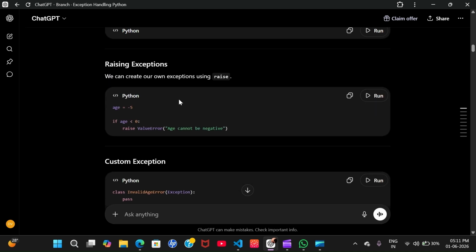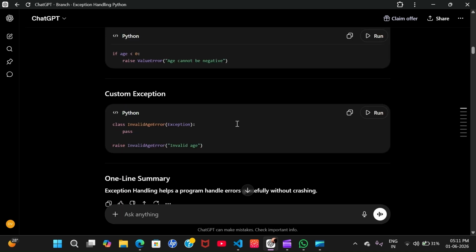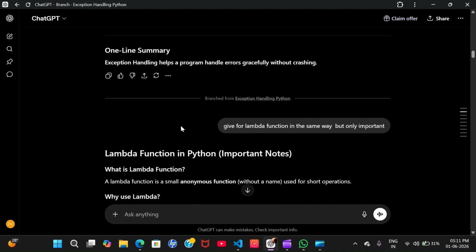Raising exceptions. In this, we write exceptions on our own, like age is minus 5, and we put a condition: if age is less than 0, then raise an error, age cannot be negative. In the same way, this is a function where we are raising an error that is invalid age, so that it is an exception. So ultimately, exception handling helps a program handle errors gracefully without crashing.